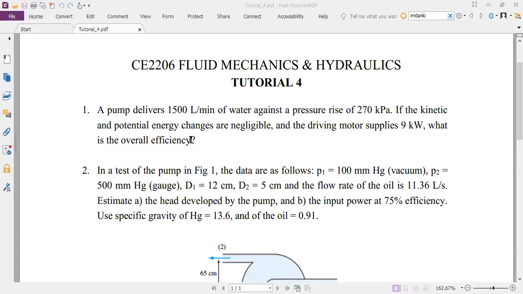I gave 10 and the water has got 8. So the numerator will be the power gained by the fluid, and the denominator will be what we supplied. So the denominator is 9, the numerator is the power gained by the fluid.